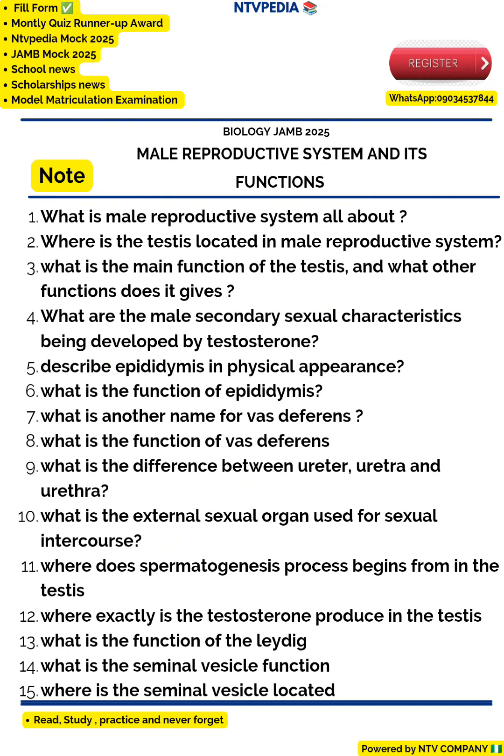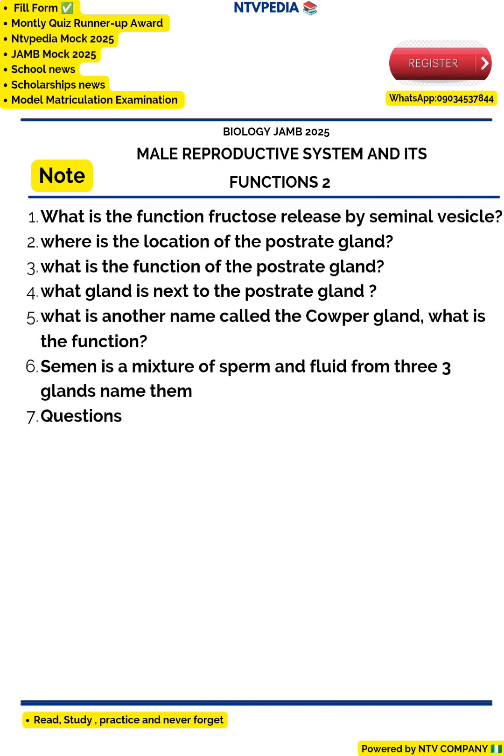So the next question is number 2. Where is the location of the prostate gland? The prostate gland is the gland that is located next to the urethra. It is the gland that is next to the seminal vesicle, located at the urethra with the bladder.